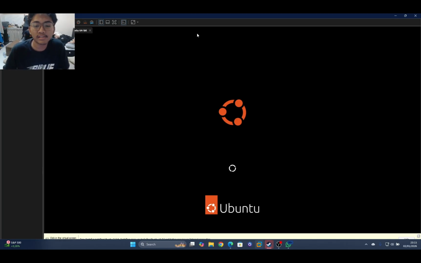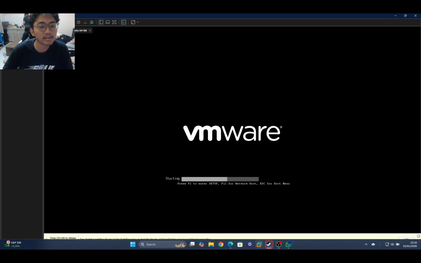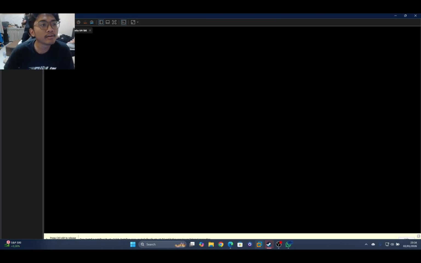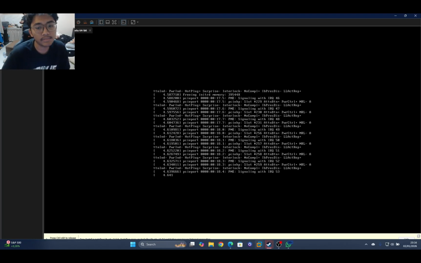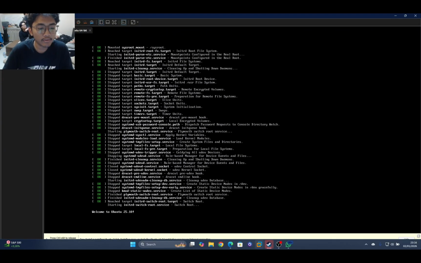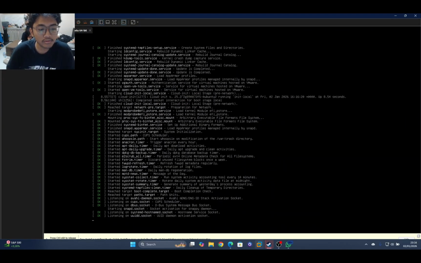The logo has hands. It's a little bit too long to restart this. All right, firmware. Please wait. The system has started. And right away, welcome to Ubuntu.